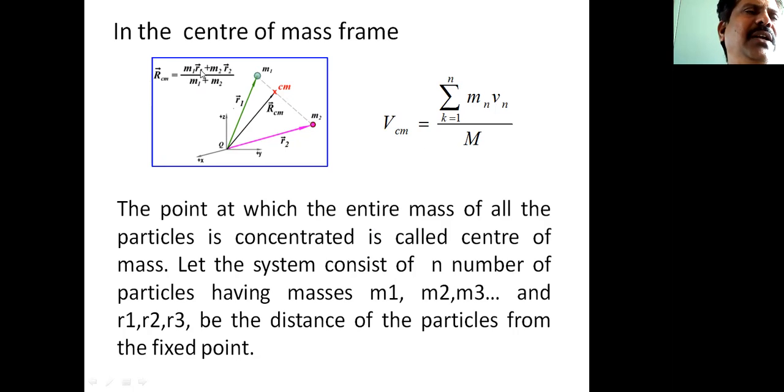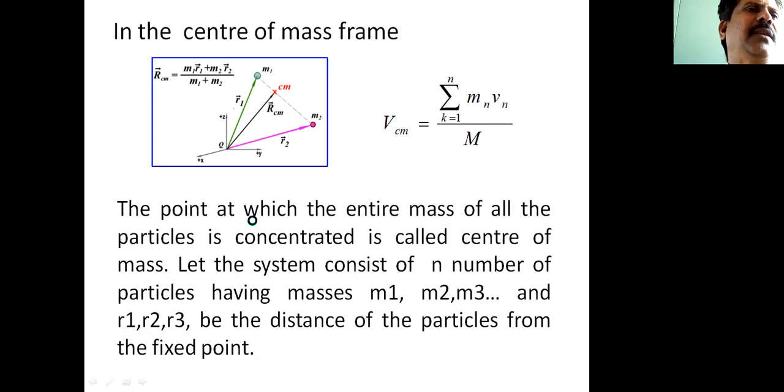So here, dR1 divided by dt will be V1, and dR2 divided by dt will be V2. This is the velocity of the center of mass of a system consisting of n number of particles. In the denominator we have capital M, where M is equal to M1 plus M2 and so on, the total mass of the system.